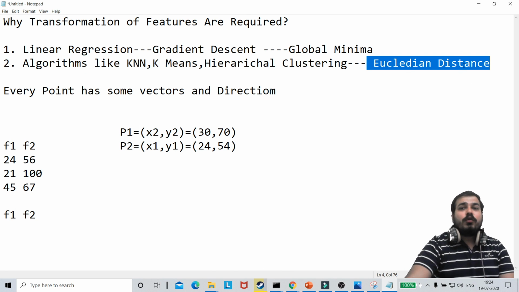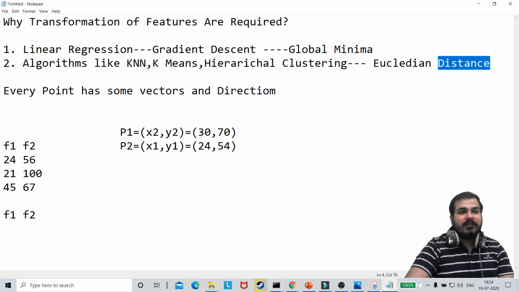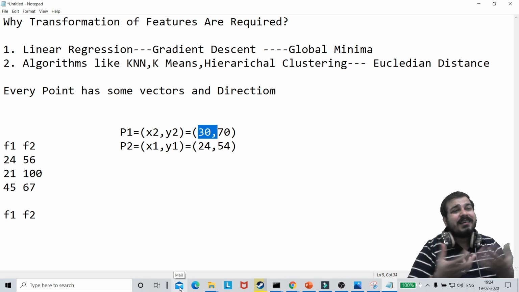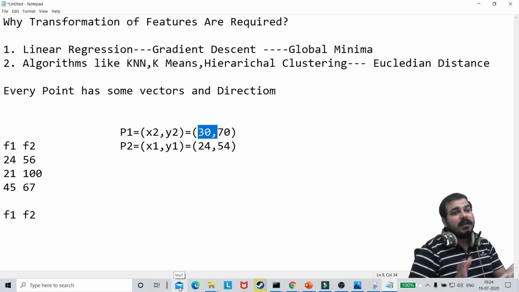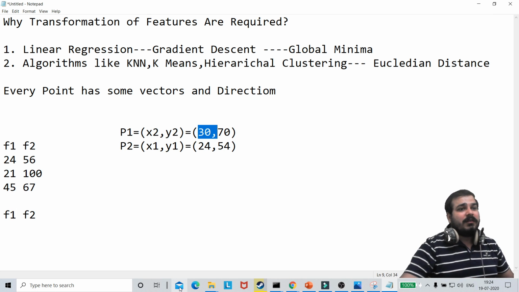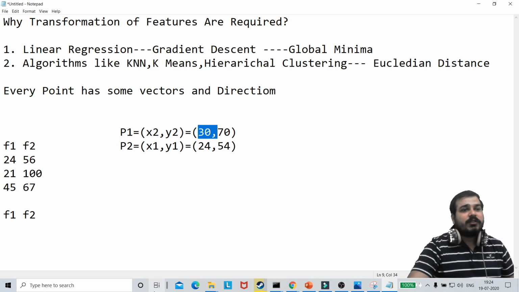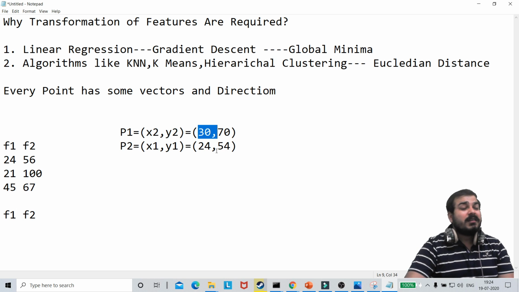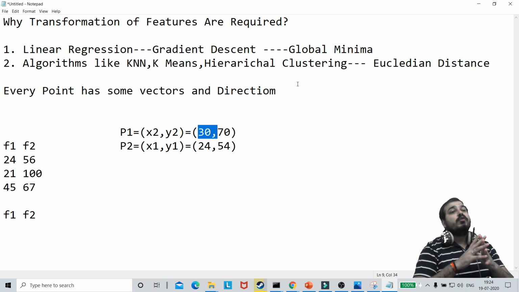Now whenever you want to find the Euclidean distance, it will be integer values only, right? Yes, the algorithm will also give more importance to high magnitude, because internally there are a lot of matrix multiplications and a lot of mathematical equations going on. Because of that, this is usually the scenario in which we transform it. We'll discuss normal distribution, log normal distribution and Gaussian distribution, don't worry. This is the reason why you have to do the transformation.